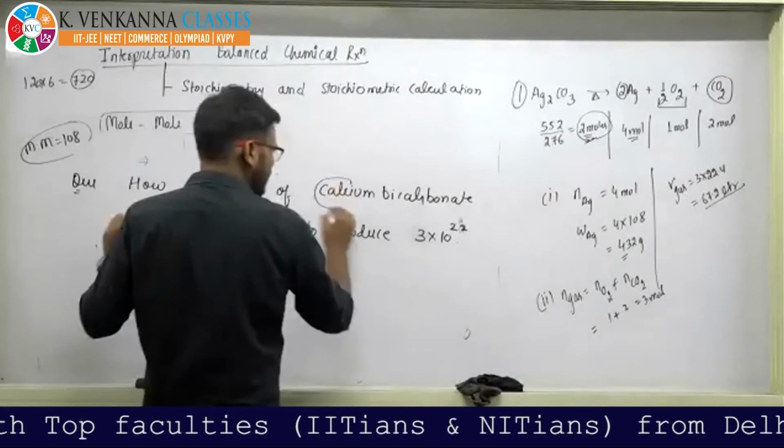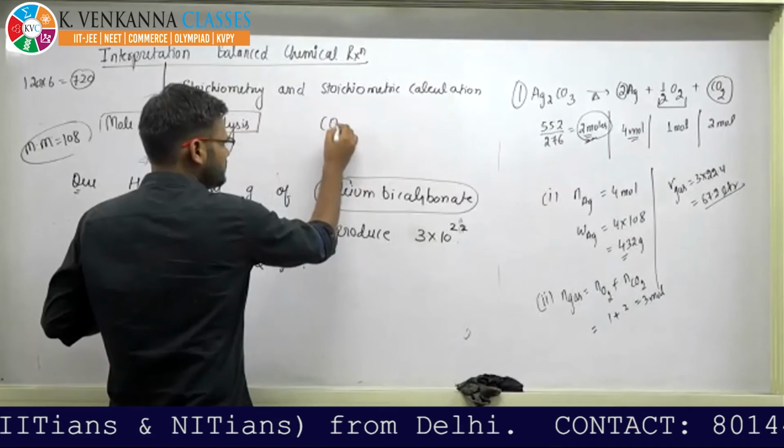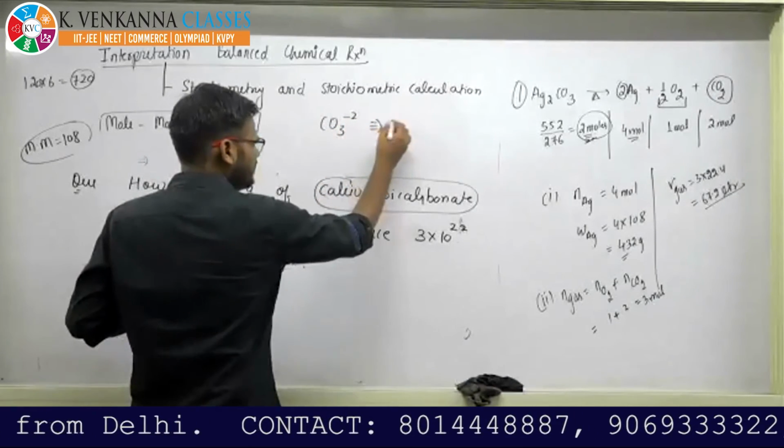What is calcium bicarbonate? See, carbonate is this. This is carbonate. Beta, we write this as carbonate.